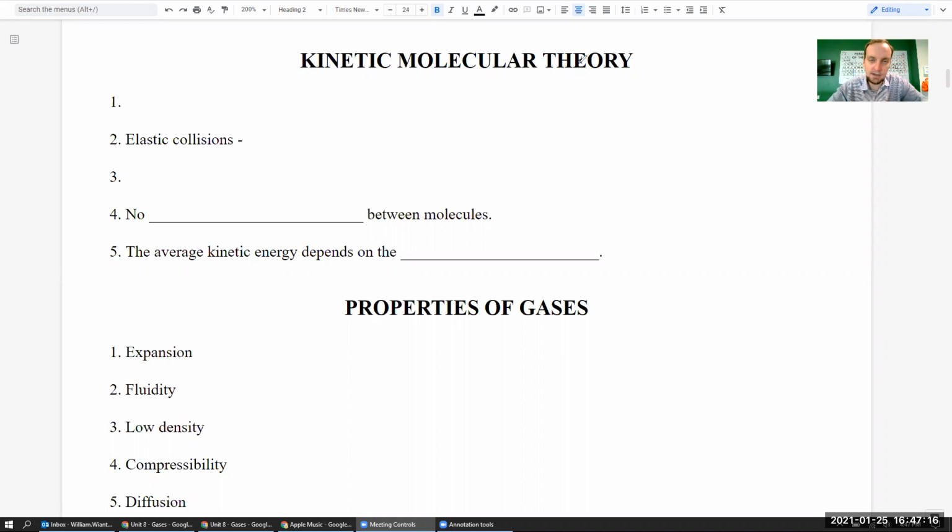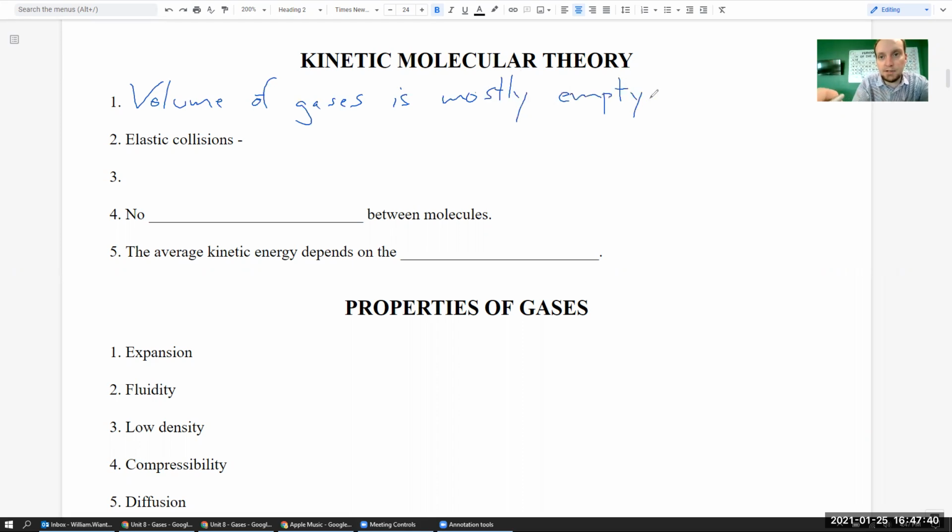This basically is a 5-point description of how gases generally behave. The very first one we're going to talk about is that the volume of gases, and again, this is not terribly surprising, is mostly empty. There's a much more snazzy way of saying that, but this is basically what this point says. The formal way to say it is that the distance between the gas molecules is greater than the size of the gas molecules themselves. Well, duh, it's a gas.